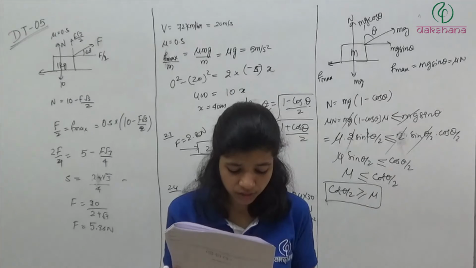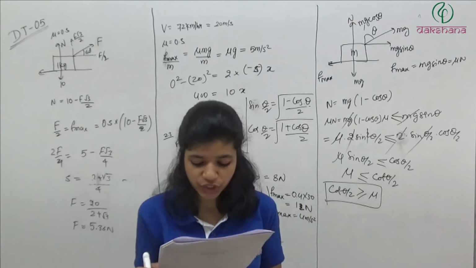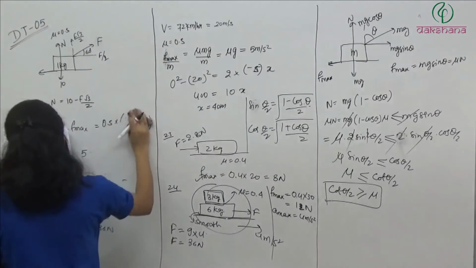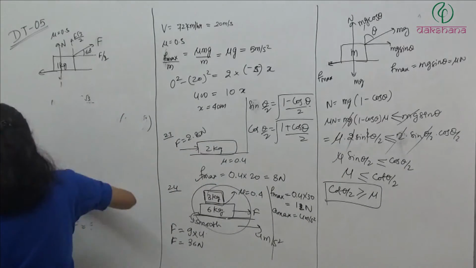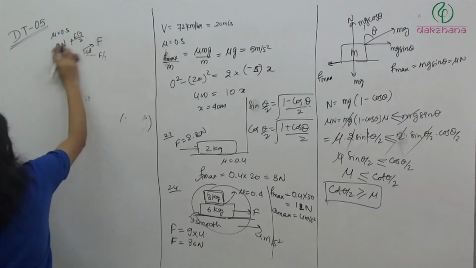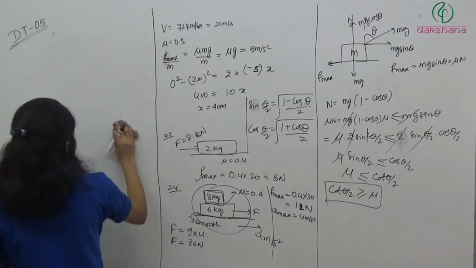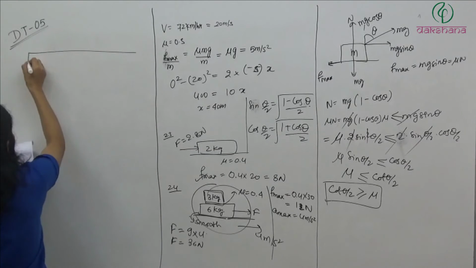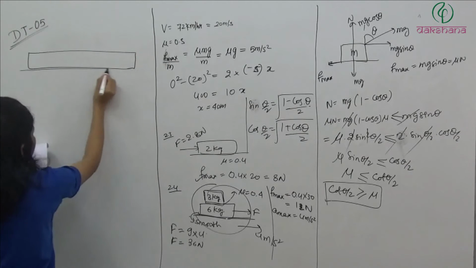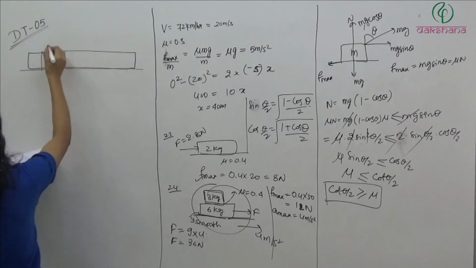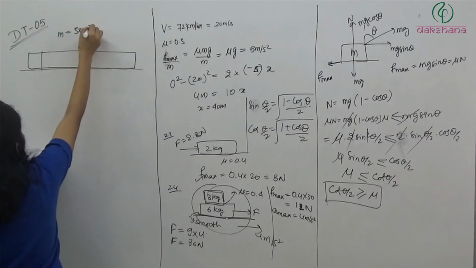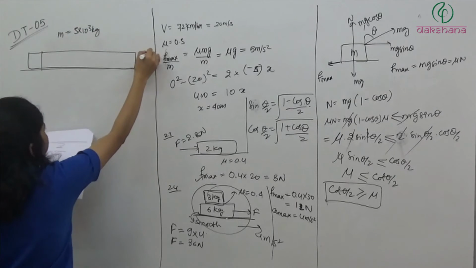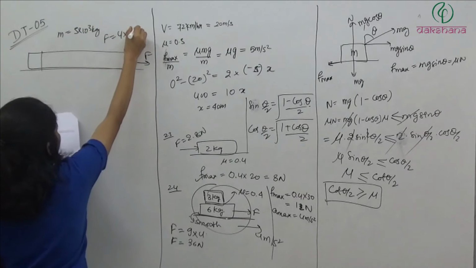Question number 28. 80 railway wagons, all of the same mass, are pulled by an engine with a force of 4 into 10 to the power 5 Newton. The tension in the coupling between the 30th and 31st wagon from the engine is. So we have 80 such masses, each of mass m equal to 5 into 10 to the power 3 kg, pulled by an engine with a force F equal to 4 into 10 to the power 5 Newton.